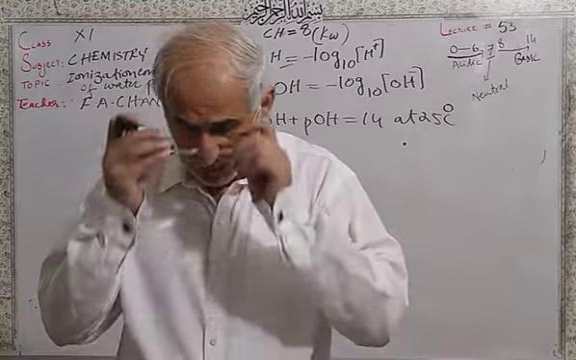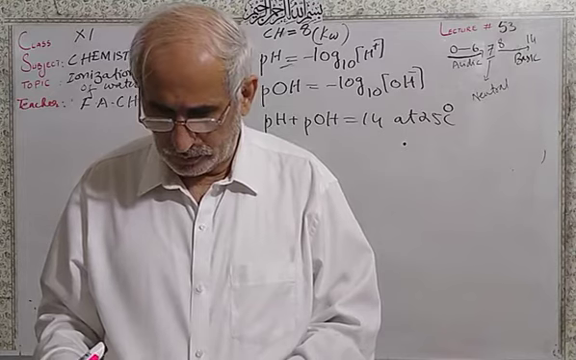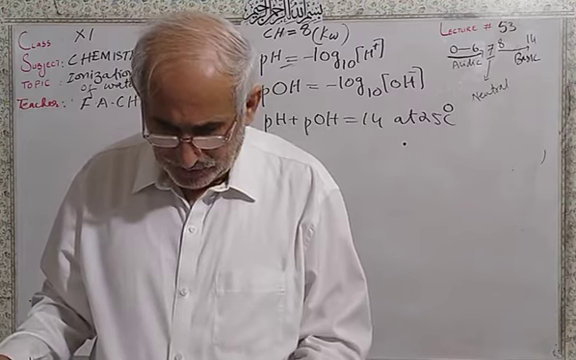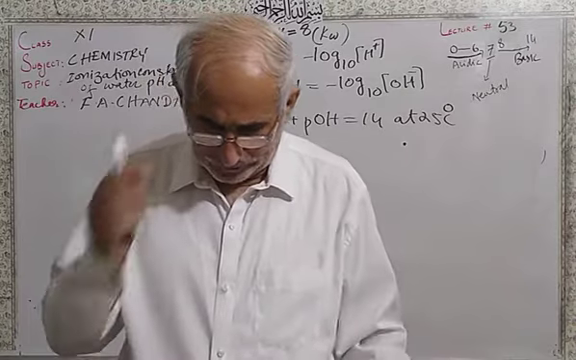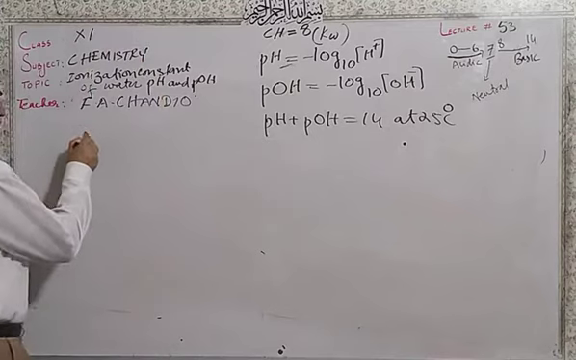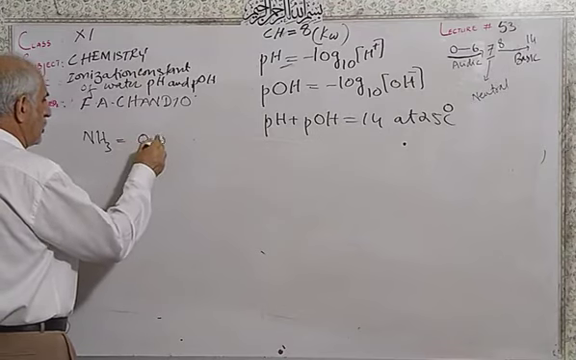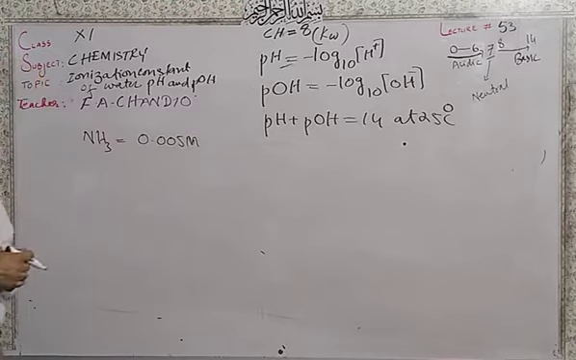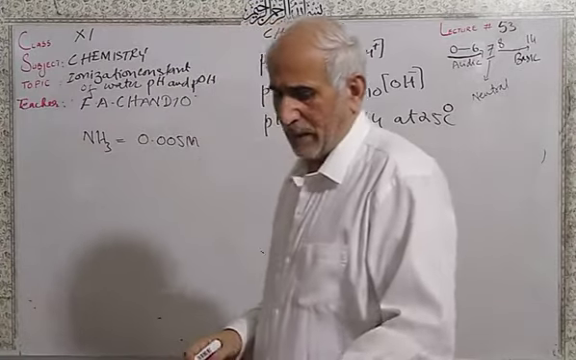So there is one numerical to solve here. The concentration of hydroxide in household ammonia is 0.005 M. You know that this is a basic solution.